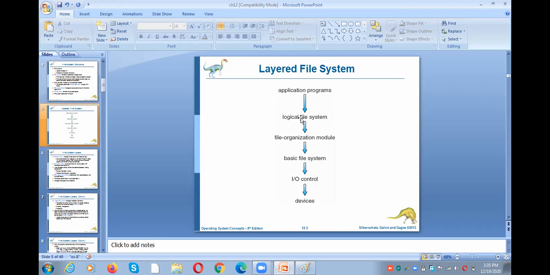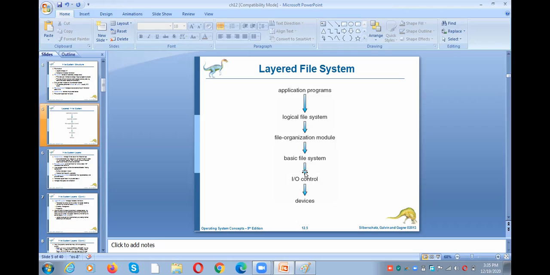Once the logical location is known to the logical file system, it will be sent to the file organization module. The file organization module will translate this logical location to the physical location. Once we know the physical location, it will be sent directly to the basic file system. The basic file system deals with the commands we need to perform. What is our command? Read block number 123. That high level command will be issued to the IO control. The IO control consists of the device drivers. The device drivers will translate it here.